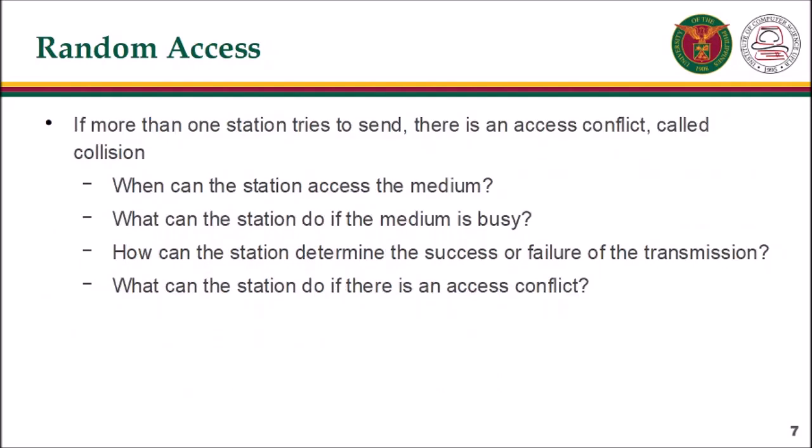In a random access method, each station has the right to the medium without being controlled by another station. However, if more than one station tries to send, there is an access conflict called collision, and the frames will be either destroyed or modified. To avoid access conflict, or to resolve it when it happens, each station follows a procedure that answers the following questions. When can the station access the medium? What can the station do if the medium is busy? How can the station determine the success or failure of the transmission? What can the station do if there is an access conflict?